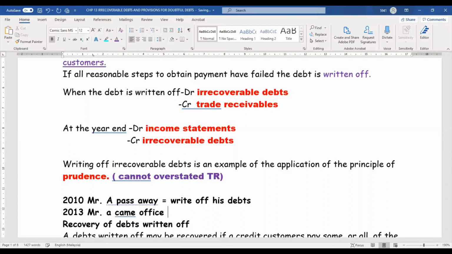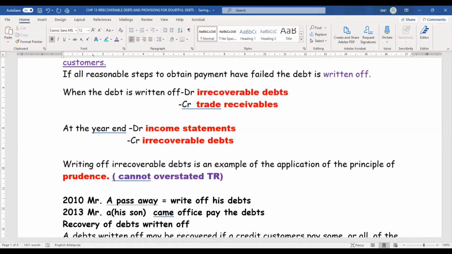Okay, let me clarify. Who died? Mr. A, capital A, died. Who came back? Small a. Small a is actually who? Maybe his son. His son came back to my office and paid the debt.